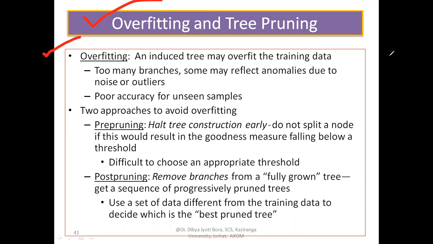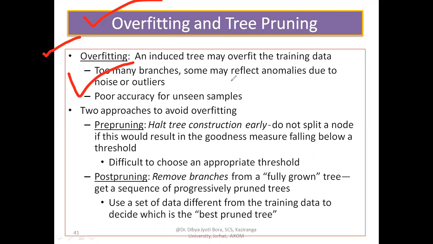We keep growing that tree, but whenever the tree grows in such a way that for new data you will hardly find space there, it means there are too many branches. Some may reflect anomalies due to noise or outliers.